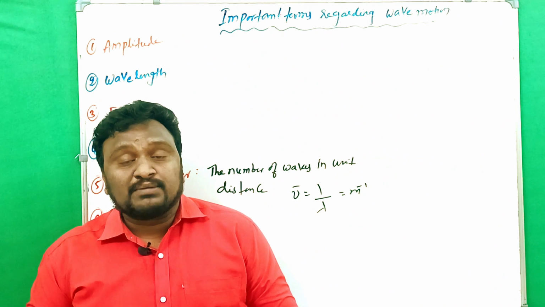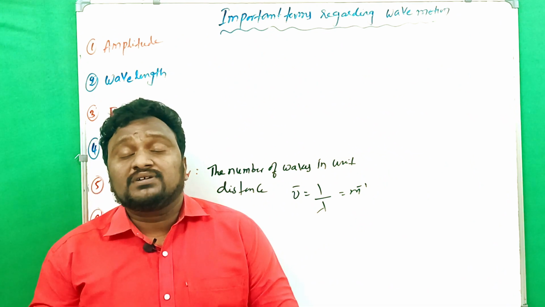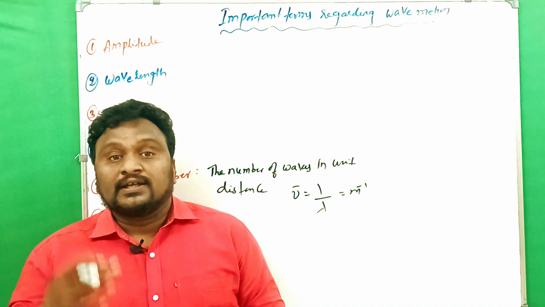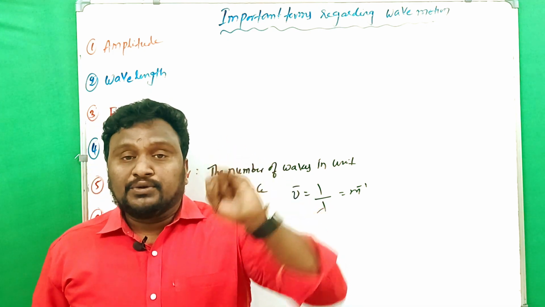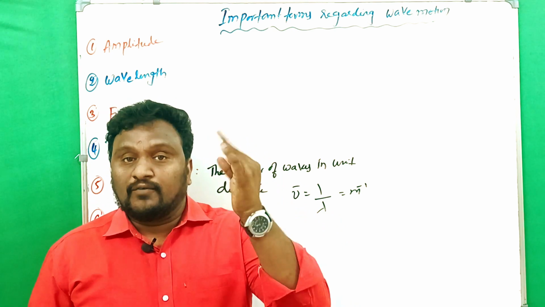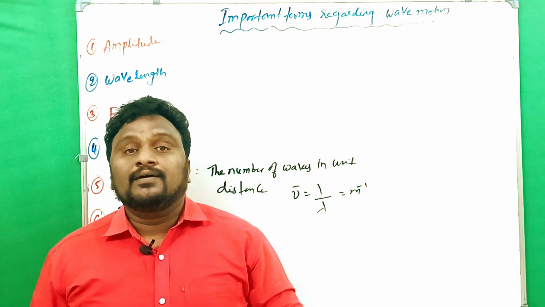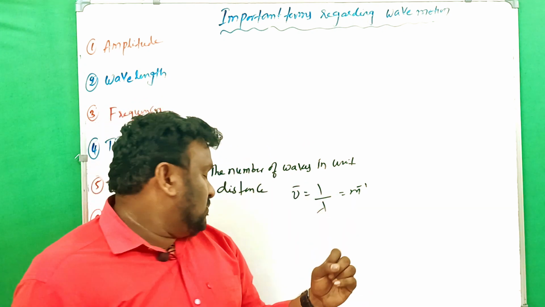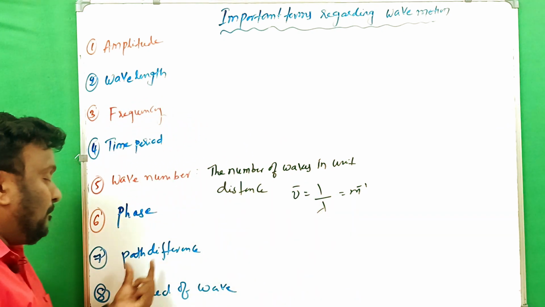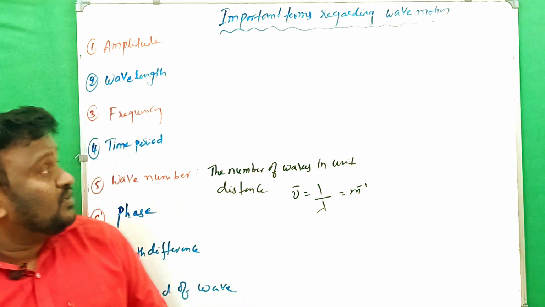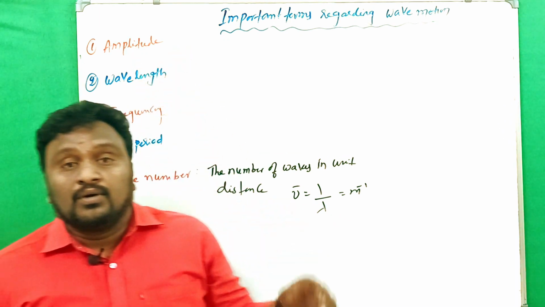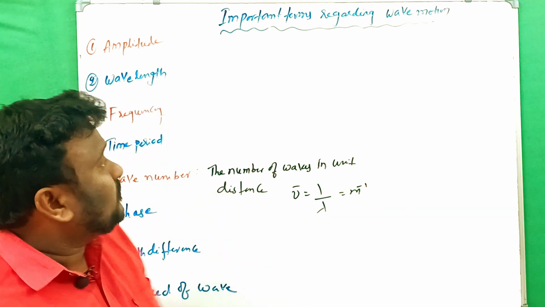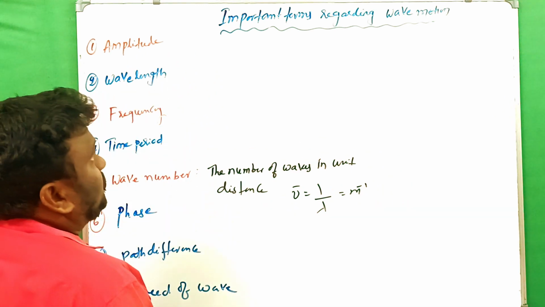Now let's discuss some of the important terms which are going to be used in the chapter on wave motion. They are amplitude, frequency, wavelength, time period, and wave number, and next are phase, path difference, and speed of wave. So these are the main terms we have, and along with that some more we have to discuss later. The first thing here is amplitude.